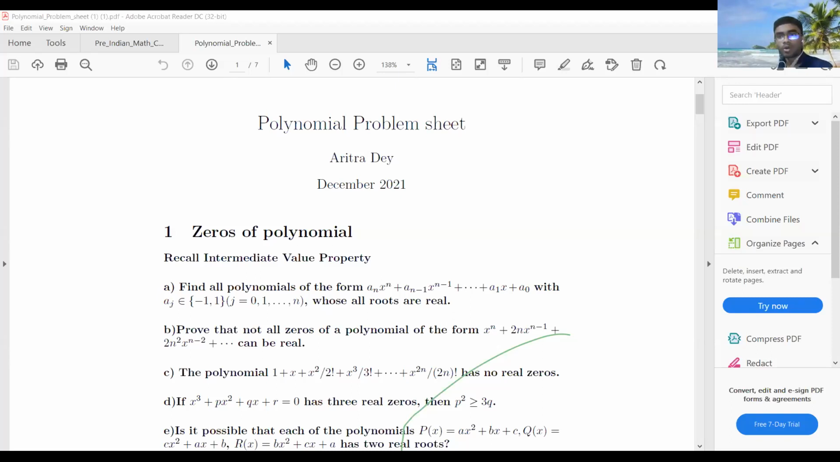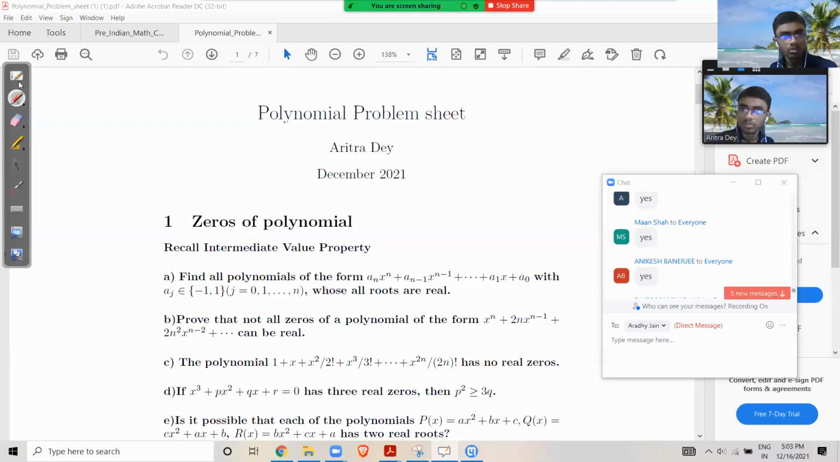So first of all, what is a polynomial? Does anyone know what a polynomial is? Chat is disabled, I mean the muting is disabled, so everything is through chat. Not like that. See, I'm starting with the very basic things. That is, what is a polynomial?